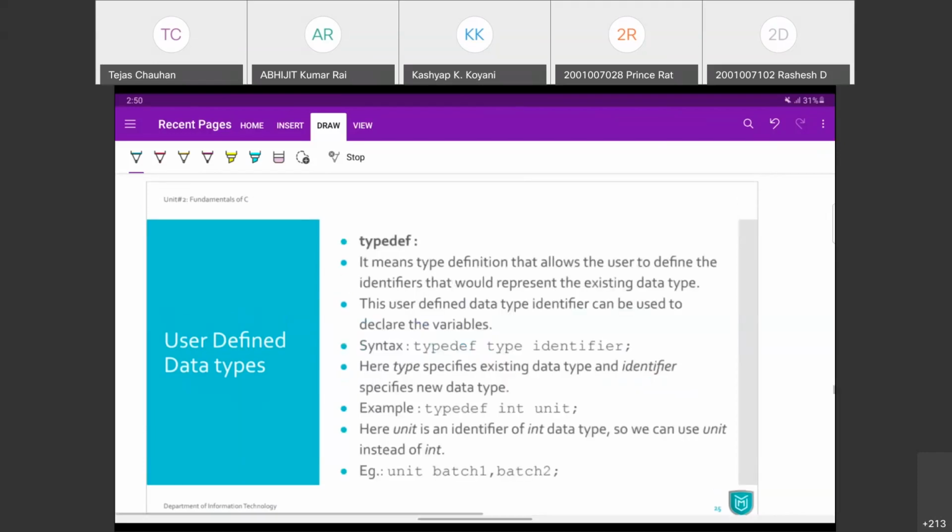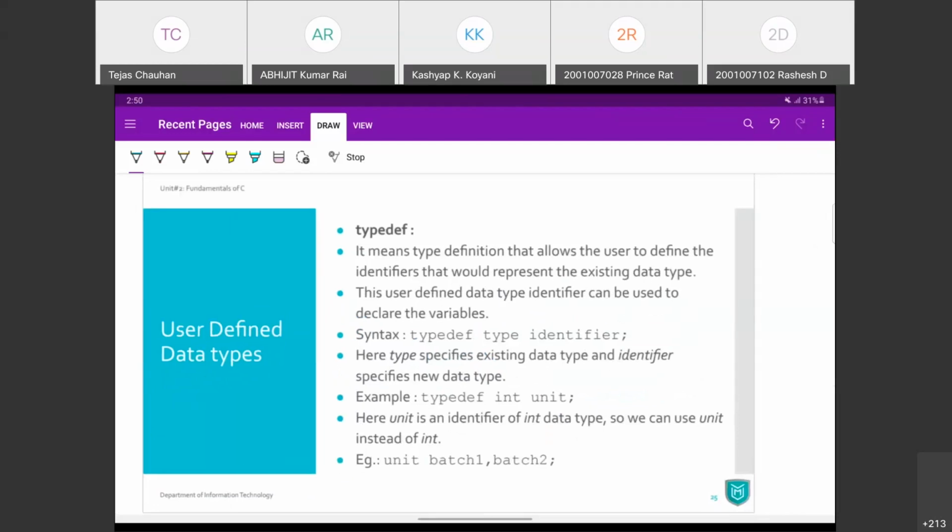So using typedef, look, typedef is a keyword, but its meaning is you can define your data type. Type def, you want to define your type. So you can have a type definition, a user defined data type at this place. How? So we are going to use typedef as a keyword. Then जो कोई भी existing type है जिसको आप नया नाम देना चाहते हो वो type, and then after आप अपना खुद का नया नाम उसको दे दो.